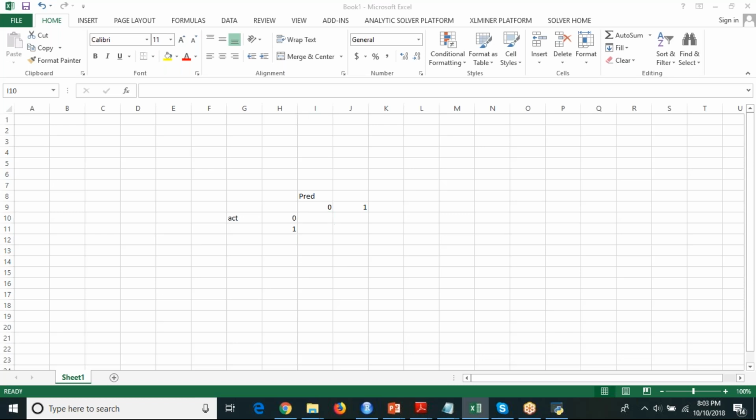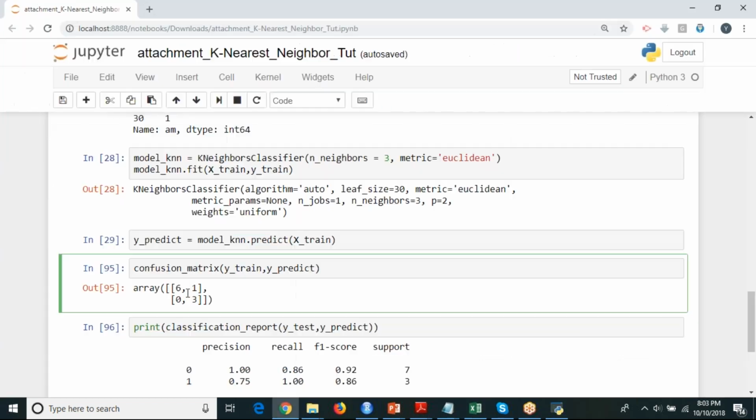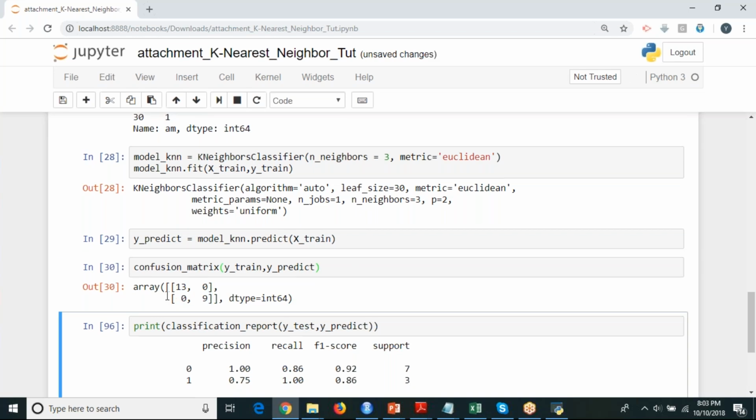How many values will be there in this? It will not be with respect to only 10 records. We are testing in your training data set. It will be 22 records. You can see here, 13 plus 9 is 22 records. What is the accuracy of your model by seeing this? What is the accuracy of this model? 100%. So your training model is telling it as 100%.